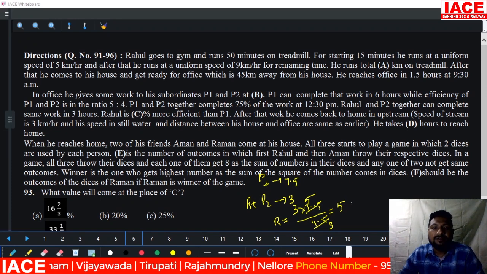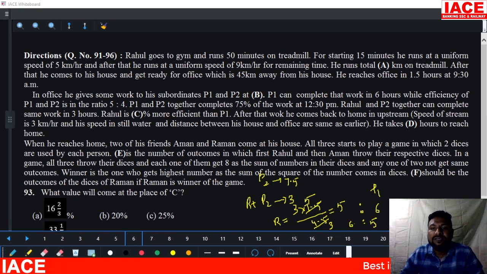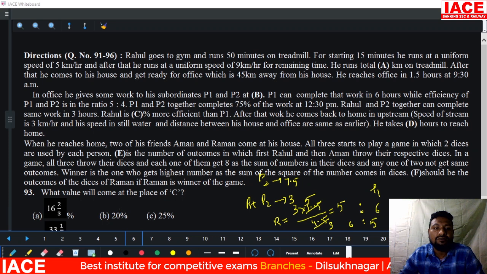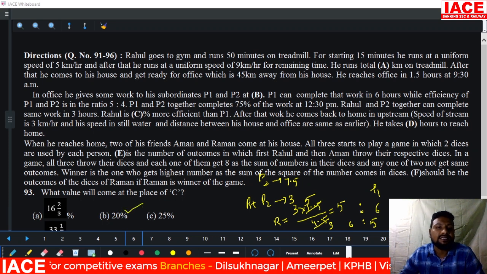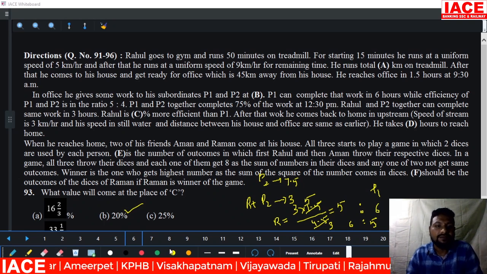And this is Rahul time, and P1 time is 6 hours. 5 is to 6 is the timings ratio. 5 is to 6 means efficiency ratio is 6 is to 5. Then Rahul efficiency is 6 parts, P1 efficiency is 5 parts. Comparing to 5, Rahul is how many parts extra? 1 part extra, 1 by 5. 1 by 5 means it is equal to how much percentage? 20 percentage. Rahul is 20 percentage more efficient than P1 here.